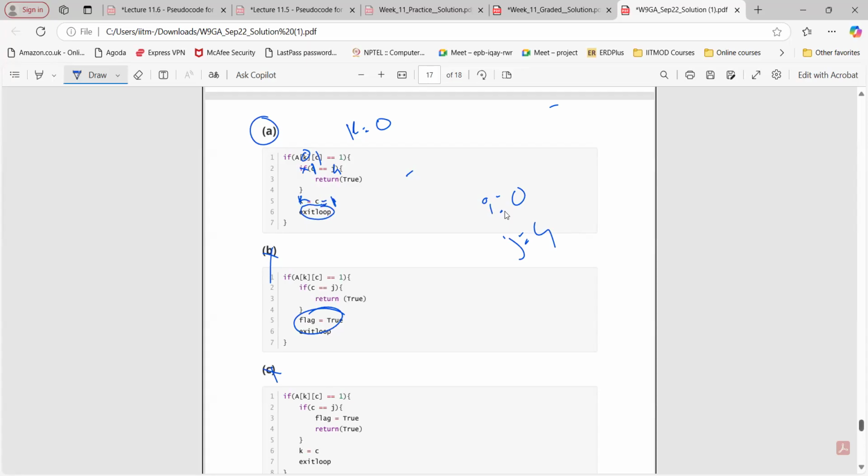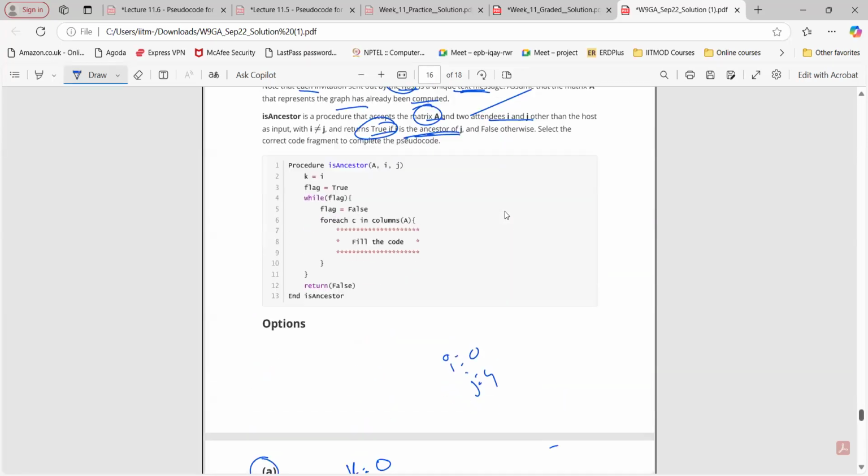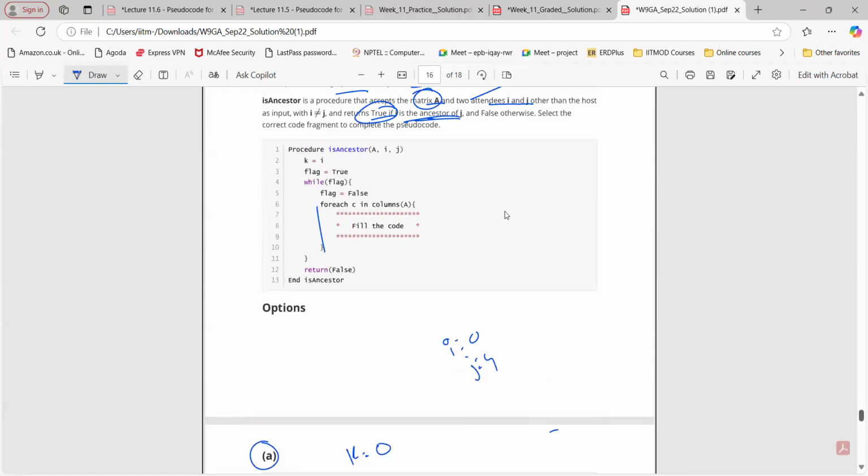If I exit the loop, what am I going to get? The value of flag is false only, right? So while flag is set to false, this will close the while loop and the value returned is false, right? Mm, right.